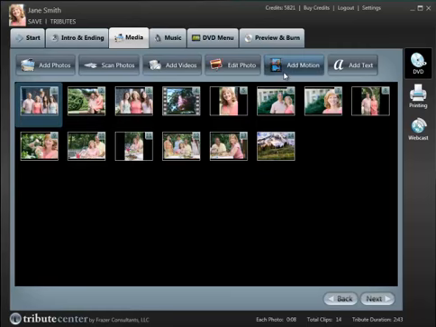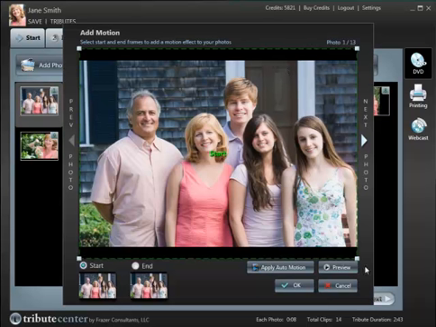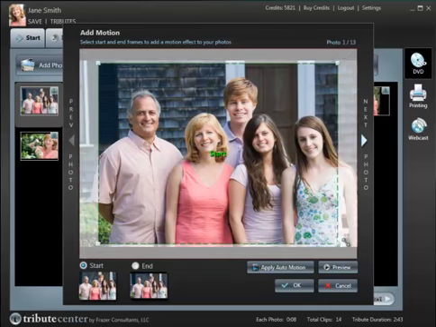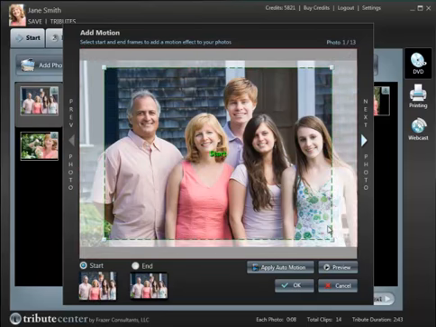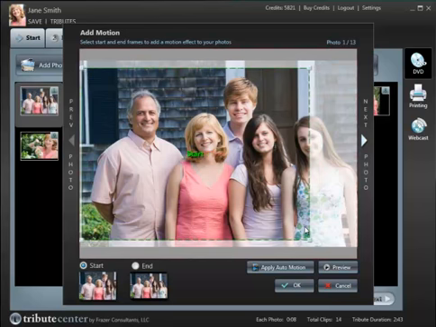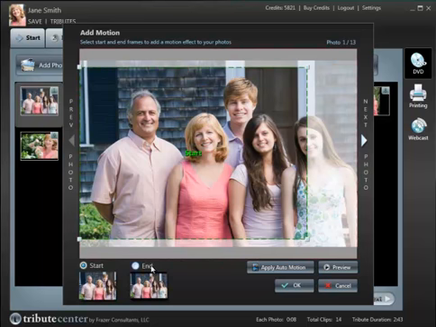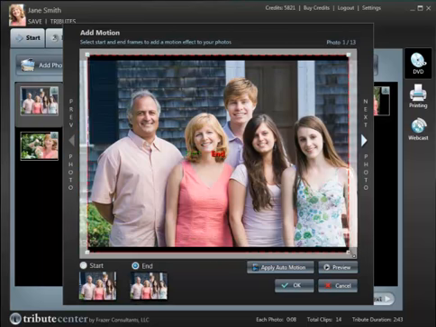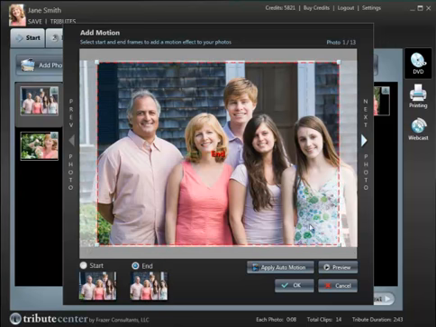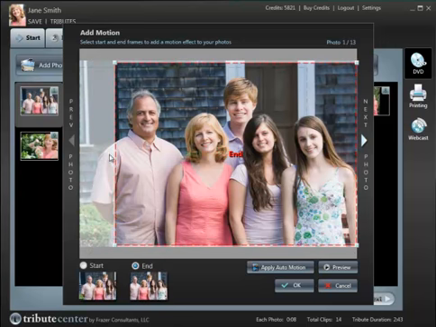The next thing you might want to do is add motion to your photos. Simply do that by setting your start and your end squares. So for an example, let's say on this photo I wanted to do a pan effect from the left side of the photo to the right side. I would set my start square to the left. I would choose my end square, set this one to the right. And what this would do is automatically create a panning effect from the left to the right hand